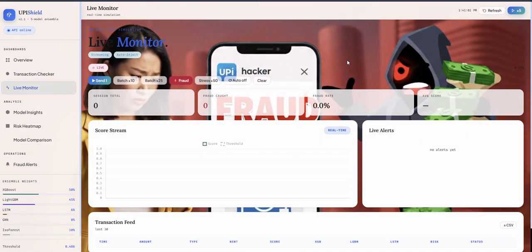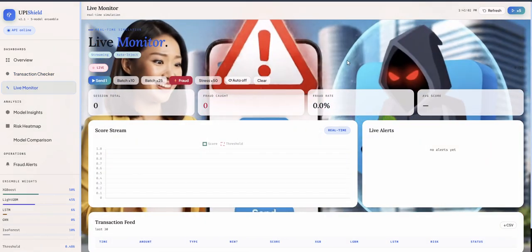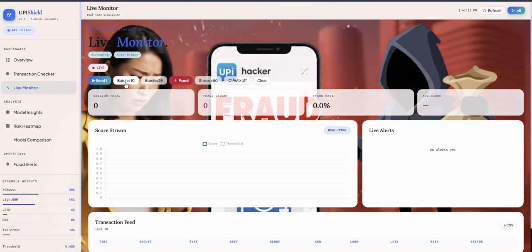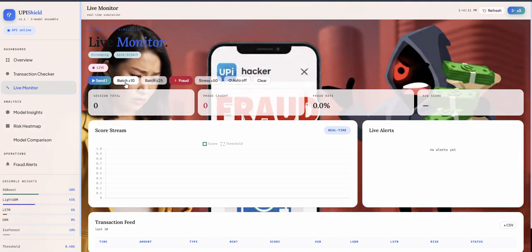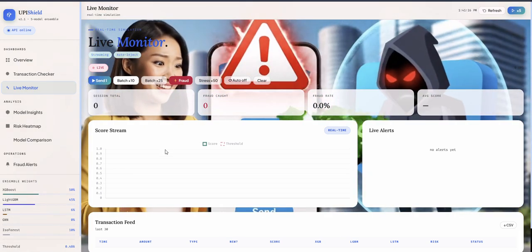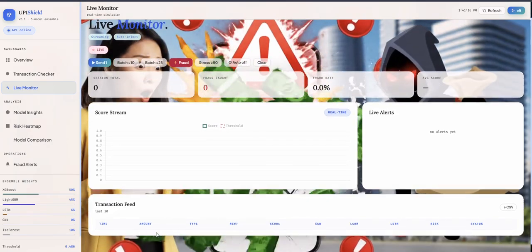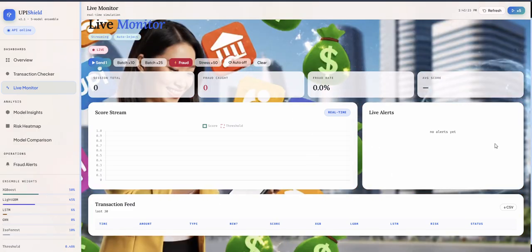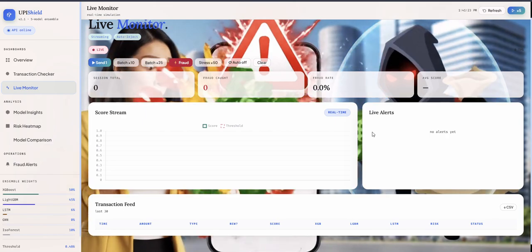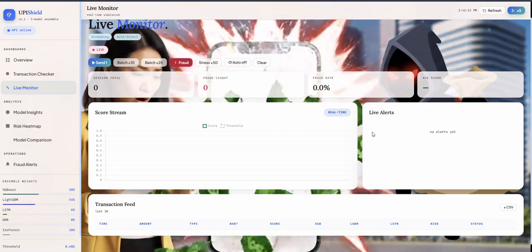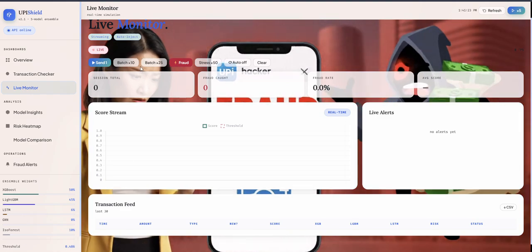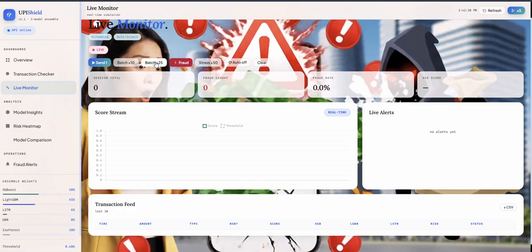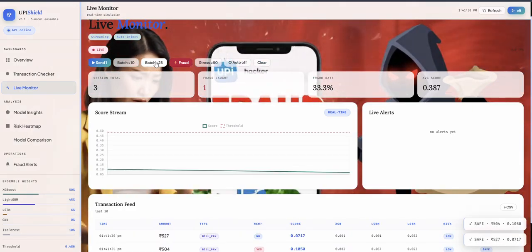In live monitoring, we can send a batch of 10, 20, or 25 transactions and detect fraud very fast. This feeds updates in real time. The transaction feed gets updated in real time once the model is checking. We can also see a live alert if some transaction in the batch is flagged as fraud. I will send a batch of 25 and show you how the system actually works in live monitoring.